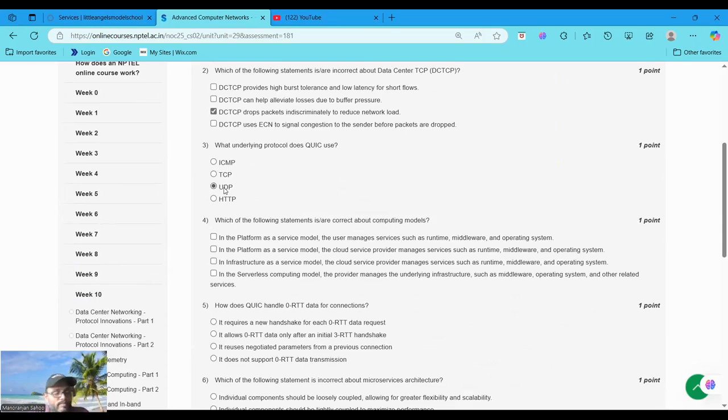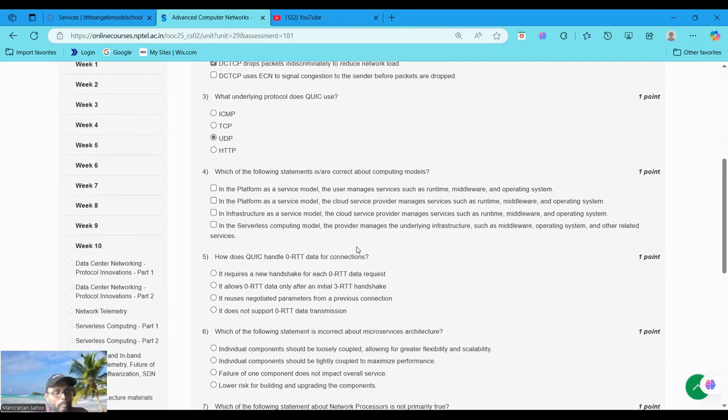Option C, UDP, because QUIC, Quick UDP Internet Connections, is built on UDP to avoid TCP head-of-line blocking and enable faster handshake with 0 RTT. That's why we choose question 3, option C, UDP. Now moving to question number 4.